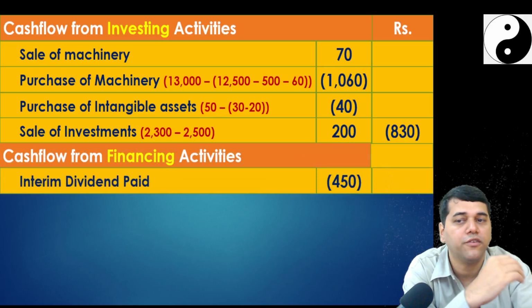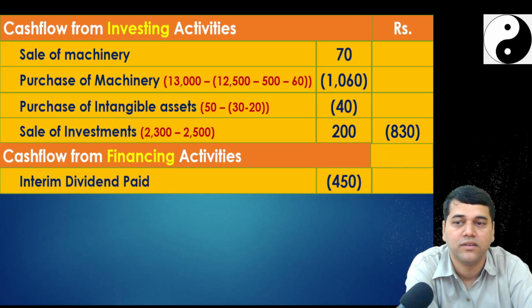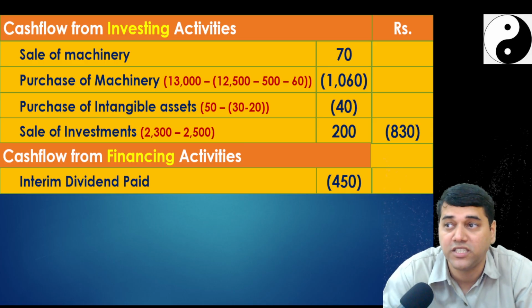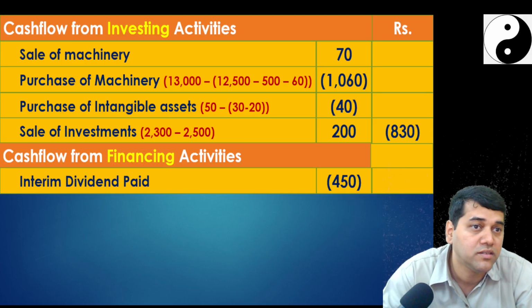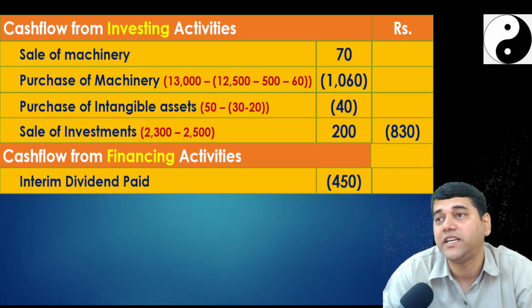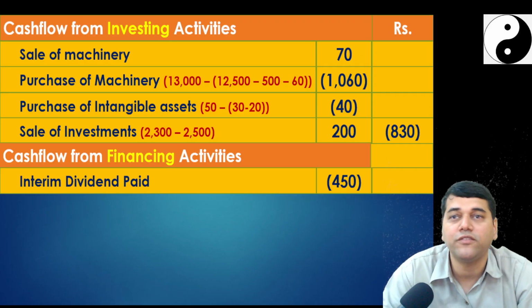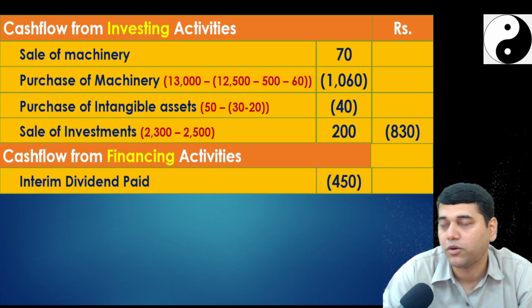We got now cash flow from financing activities. Now you have paid the dividend of 450. Is there any other item which is untouched in the balance sheet? Is there equity capital changed? No. Change in the retained earnings, that we already addressed in the operations. The only thing left now is the long-term borrowings.